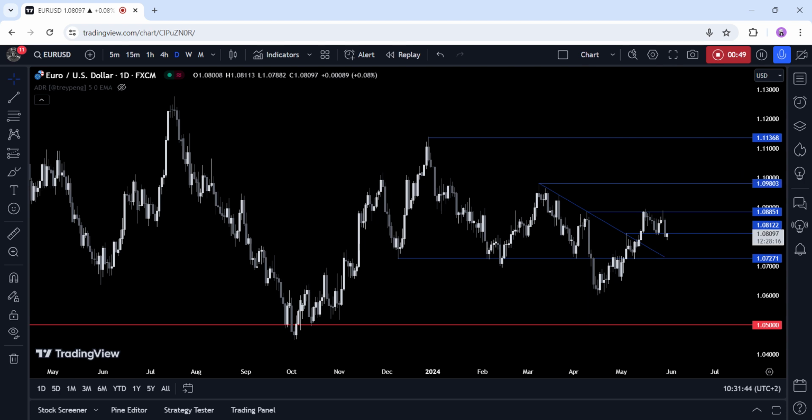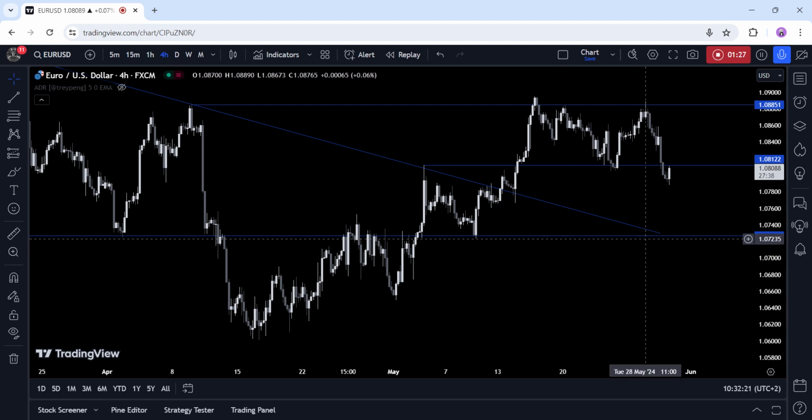Now, on the daily chart, we can see that EURUSD couldn't break above this key 1.09 handle and sold off into the 1.08 level following the US data and the risk off sentiment. The price is now trading a bit below the 1.08 handle, which technically opened the door for a drop into the 1.0727 level next. The sellers will likely look for an entry around this level to position for a continuation of the drop with a good risk reward setup. The buyers, on the other hand, will want to see some key breaks on the lower time frames to indicate a change in the momentum.